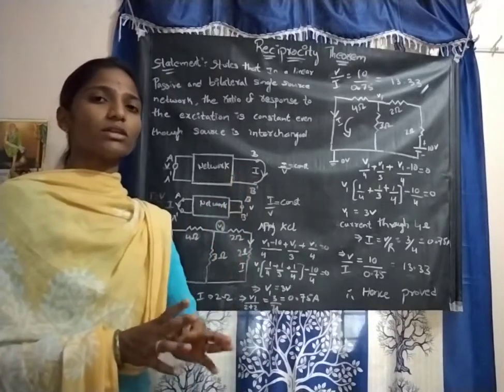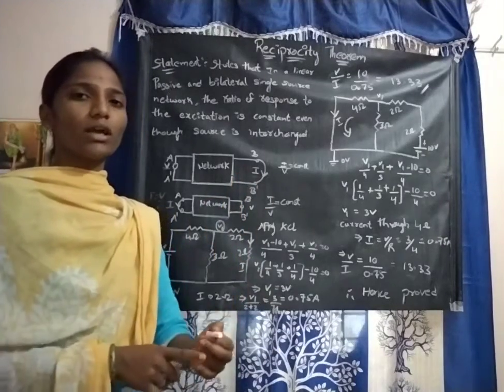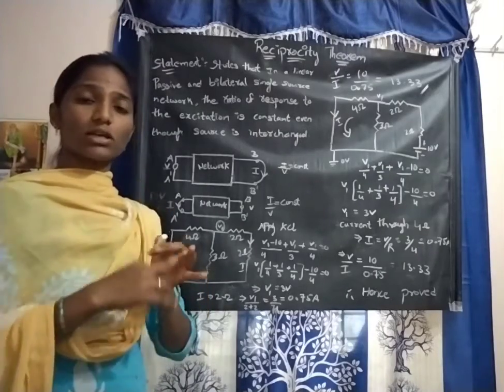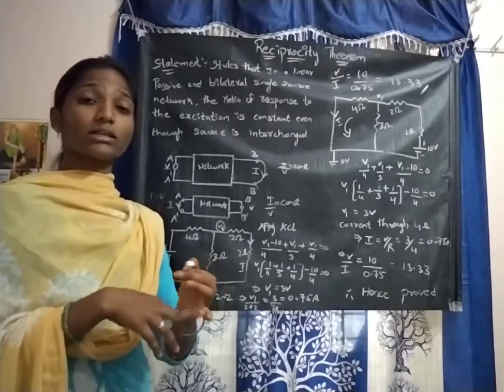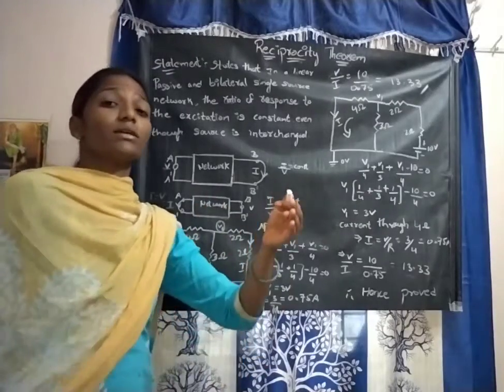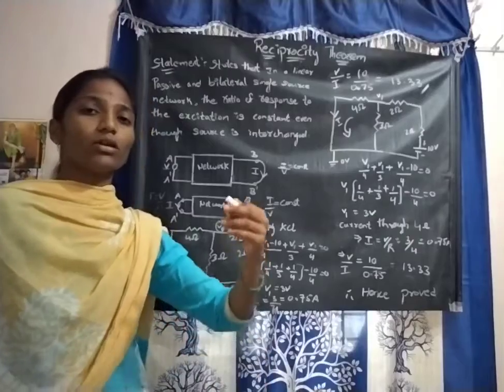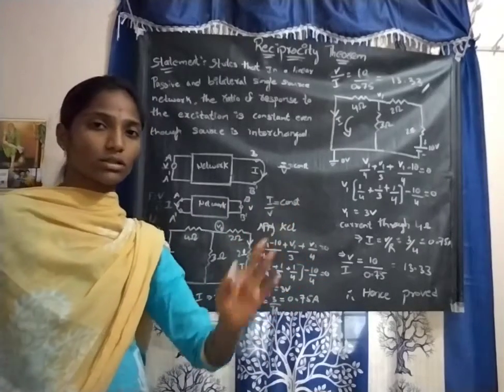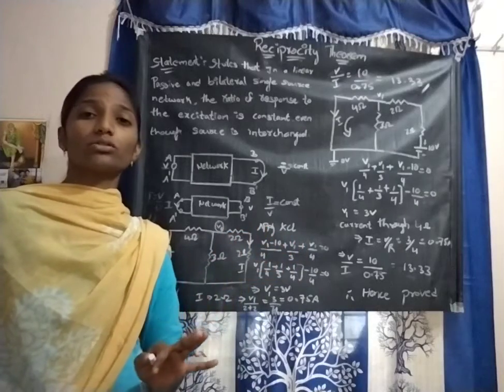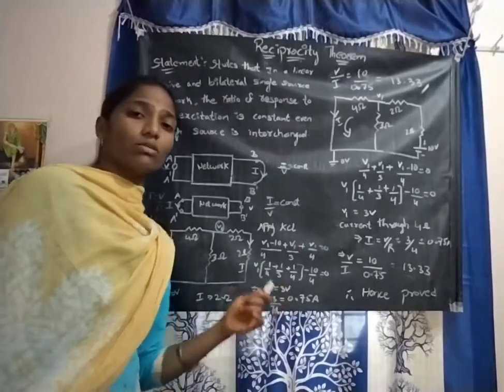The main important thing to remember is that this theorem is valid only if a single source is present. If the voltage and current source is single only, then it will be valid. Otherwise, if a circuit consists of two voltage sources, or one current source, or two current sources, or one voltage source along with others, then the theorem is invalid.